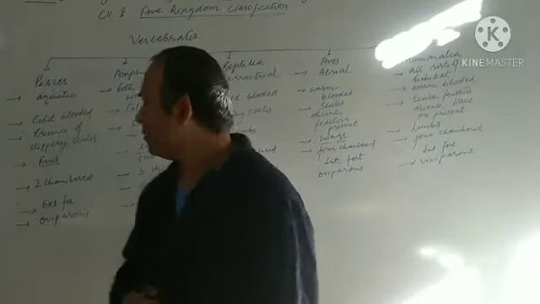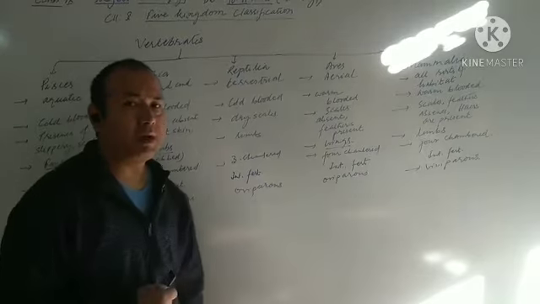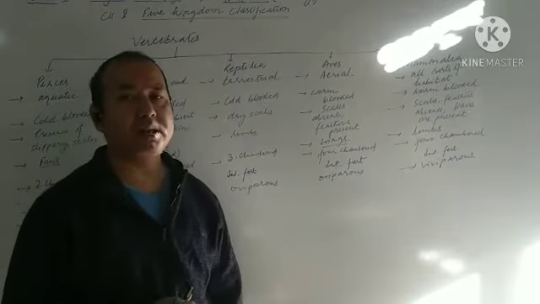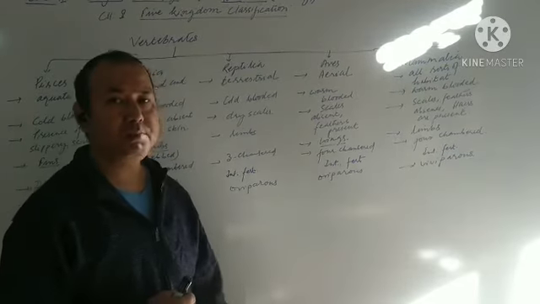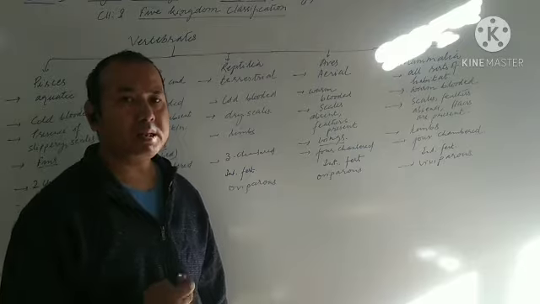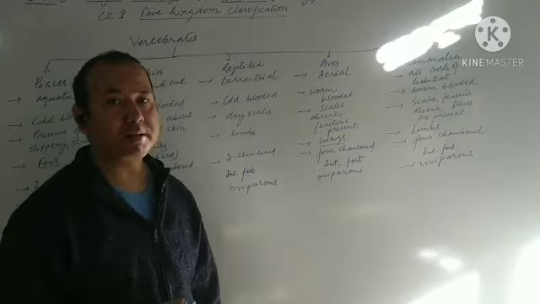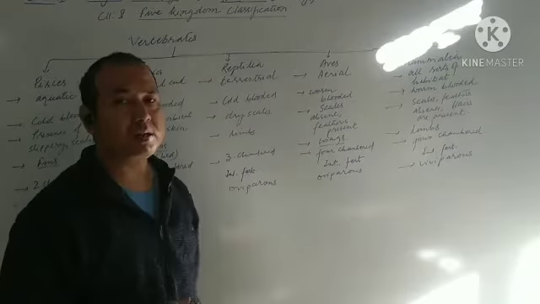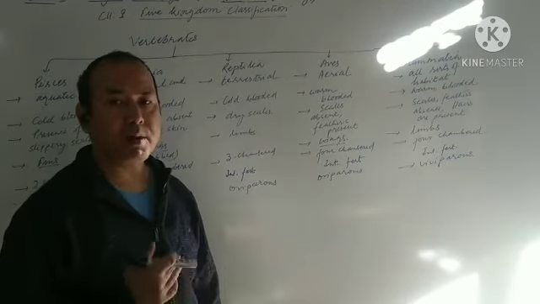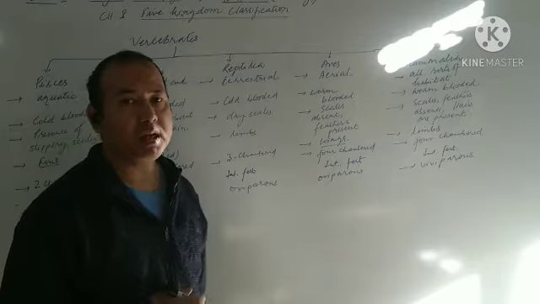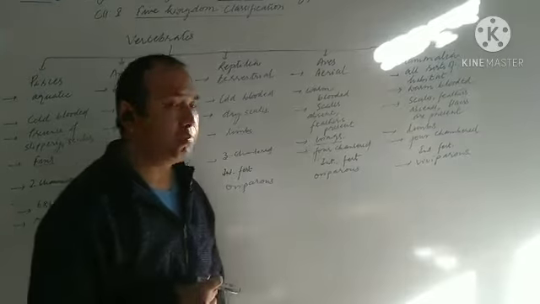Then, if we talk about Reptilia, they usually possess dry scales. Their body is also covered with scales, but they are dry, not slippery and moist. Now Aves: scales are not present, but in place of scales, feathers are present. So presence of feathers is the important characteristic of Aves. Then Mammalia: scales are absent, feathers are absent, but in place of all these, hairs are present. Presence of hair is the important characteristic of the group Mammalia.